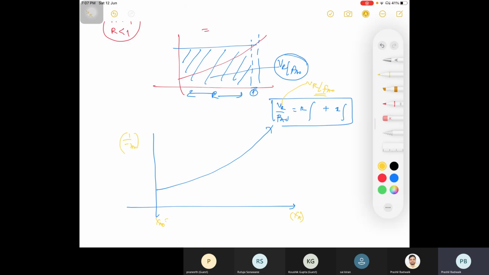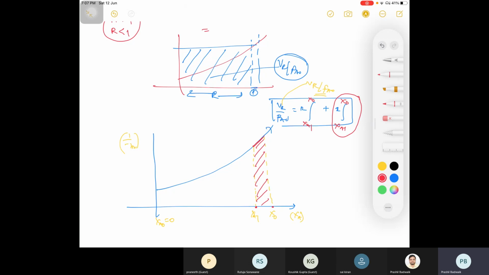This is your XA naught, that is equal to 0. This is your final conversion, X naught, and suppose this value is XA1. What is the limit of this integration? XA1 to X naught. I am drawing this curve from XA1 to X naught, and what is the area under the curve? So this area I am getting, the area under the curve, this line.